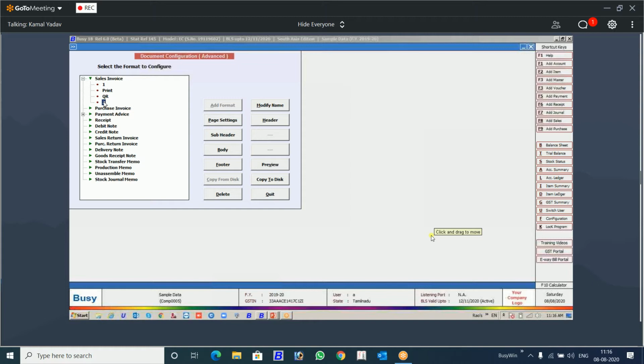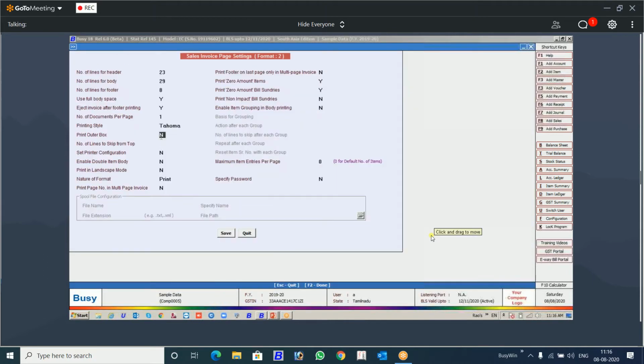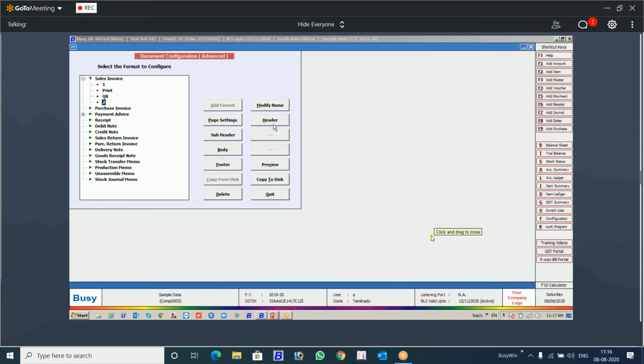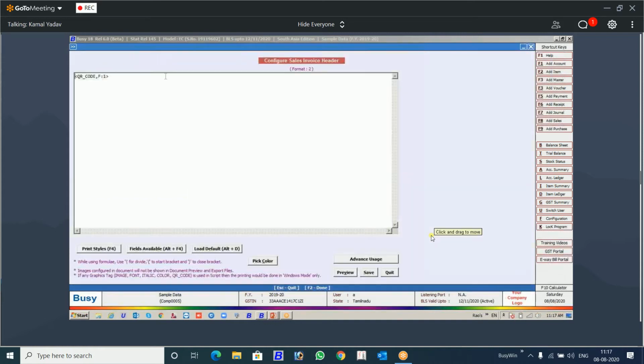Now another thing I'm going to tell you. Let's come to this format again. Using these fields, you can give multiple QR codes. You can design multiple QR formats and give multiple ones, 1, 2, 3, wherever you want. But there is another case. You want to give some text. How are you going to give that? There is no need of designing the QR code format for that and tagging it here.